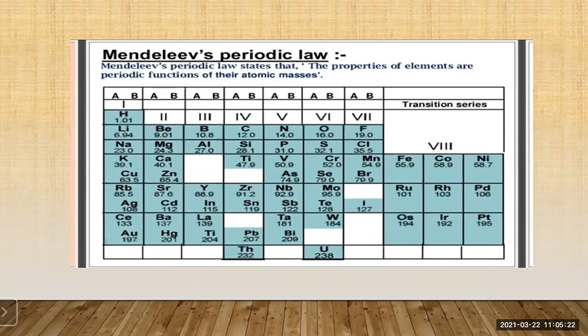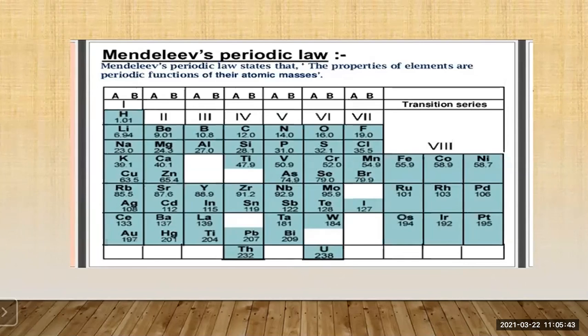Now the most important step in the classification of elements in Mendeleev's periodic table is the fundamental property of an element, that is the atomic mass. So he arranged the 63 elements known at that time in increasing order of their atomic masses.